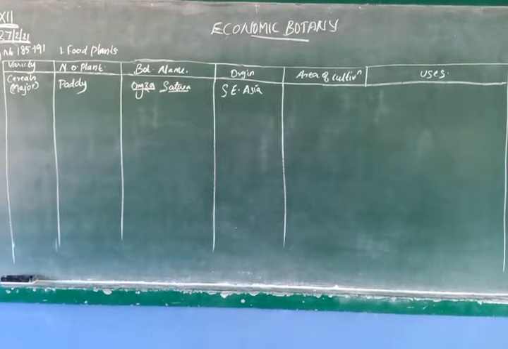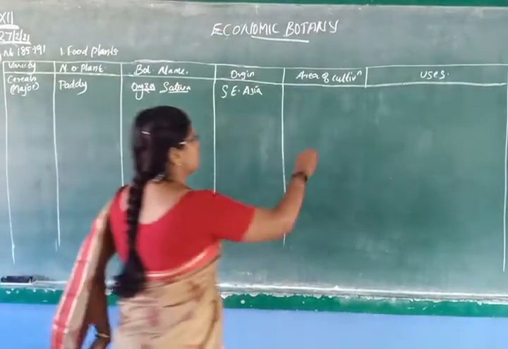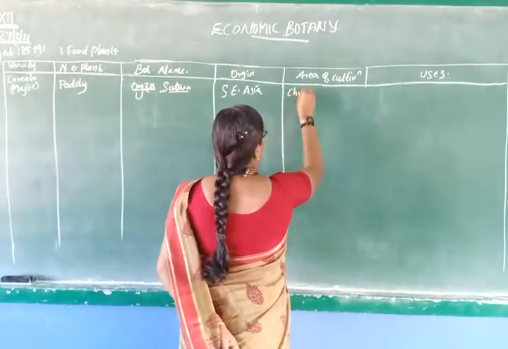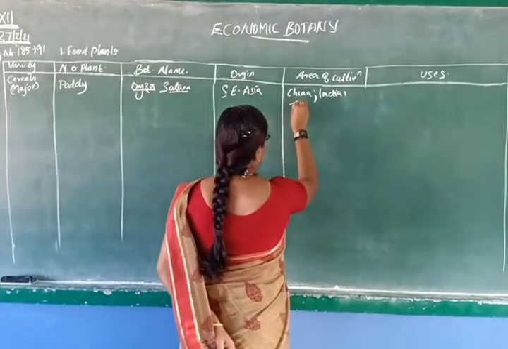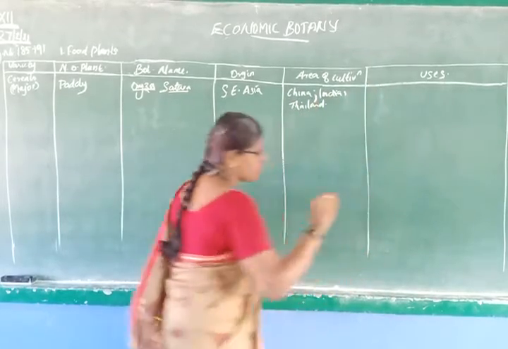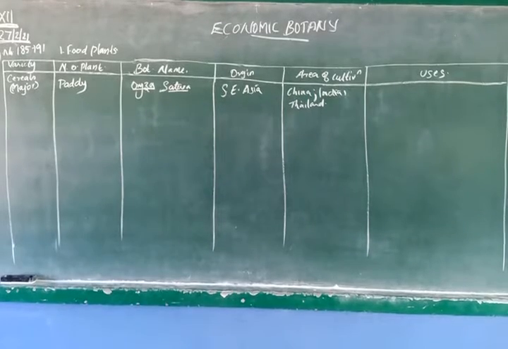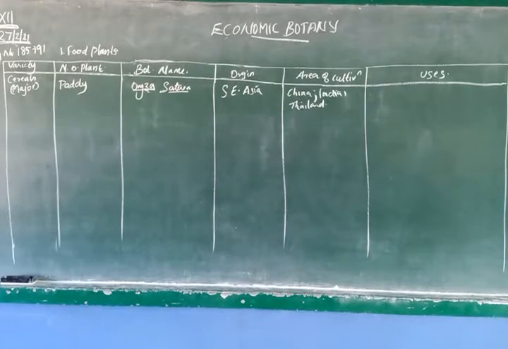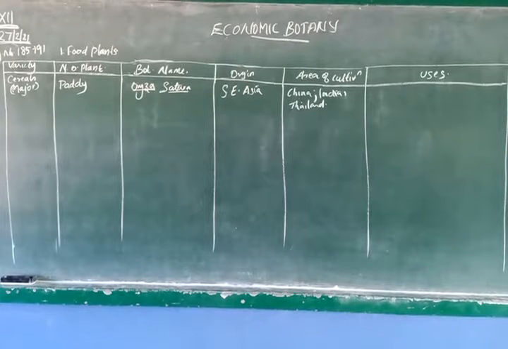All over India, China, Thailand, and in Tamil Nadu, almost all parts where irrigation facilities are provided, it can grow flourishingly.